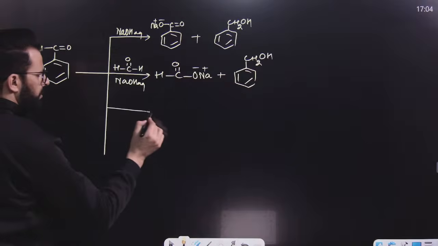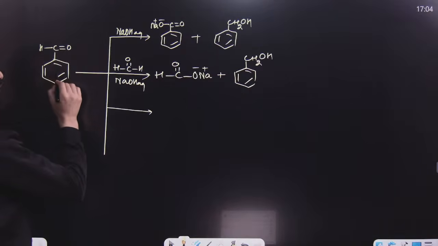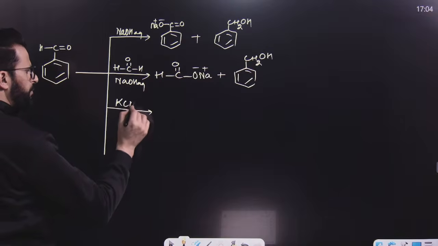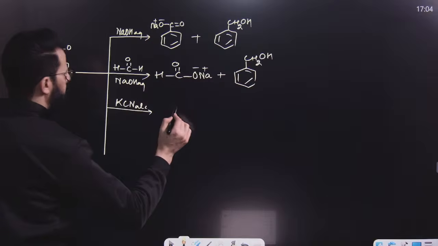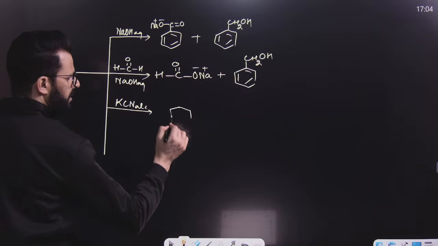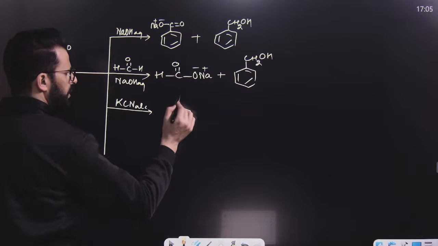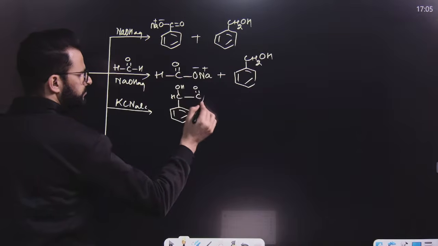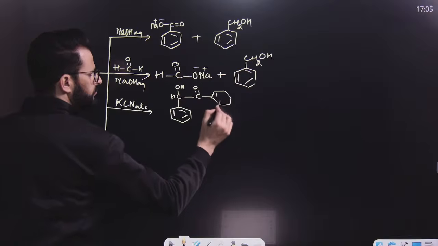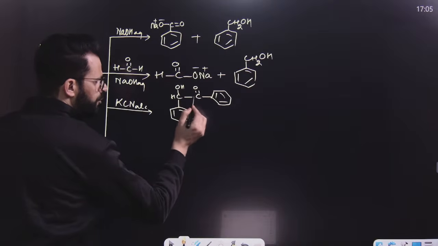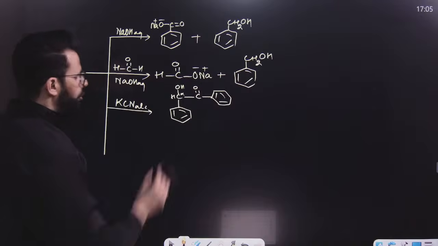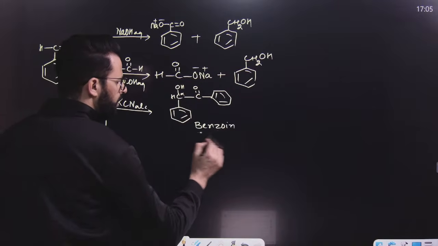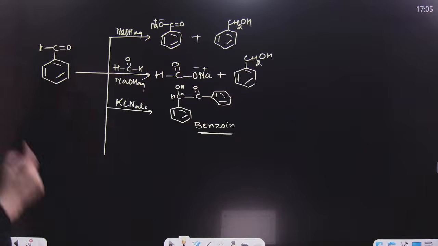After that, if this benzaldehyde undergoes self-condensation, that means it reacts with another same molecule in presence of alcoholic potassium cyanide, then it will result in the formation of a product like this. Have a look. The main functional group is this. So this alpha hydroxy ketone obtained from benzaldehyde is known as benzoin. Hence the reaction is known as benzoin condensation.